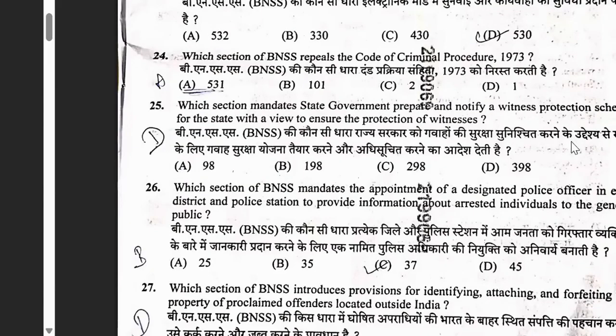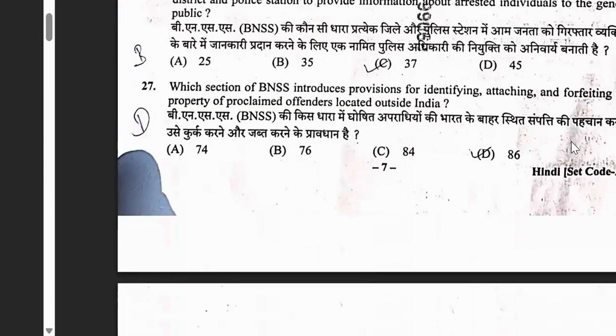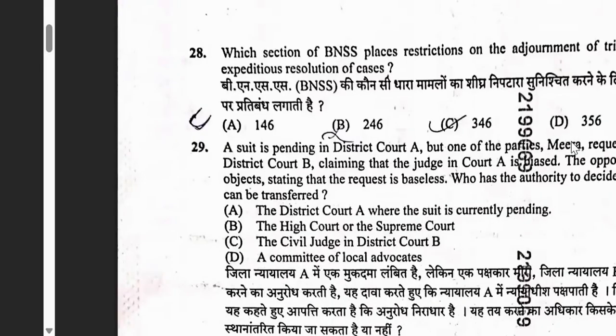So similarly, all the sections. See here again, which section mandates government to notify? 98, 198, 298, 398. Just see the index and you can answer. Which section mandates appointment of designated police officer? 25 section, 35 section, 37, 45. Which section introduces provision for identifying, attaching? Straight away a section question is asked. Which section places restrictions on adjournment? It is again section based. You can answer these 6 questions from the index, which will take less than 2 minutes. For 6 questions, it will take just 2 minutes.